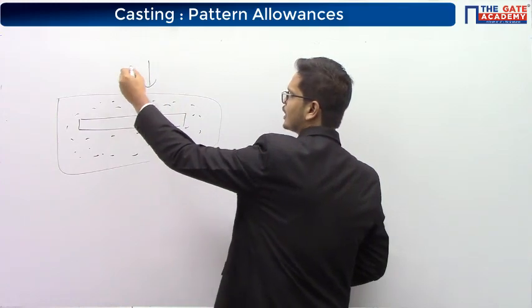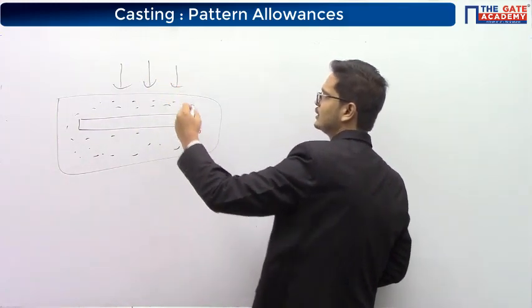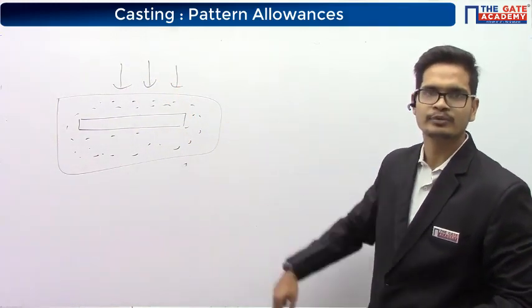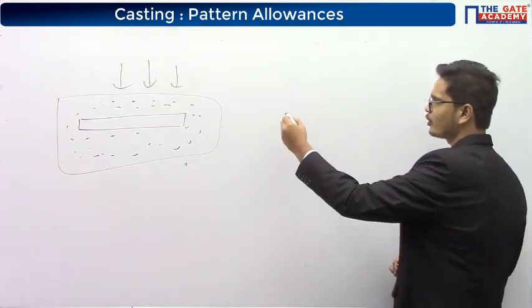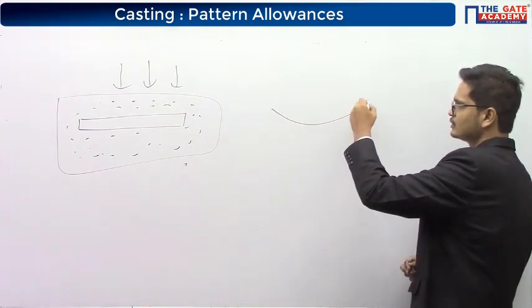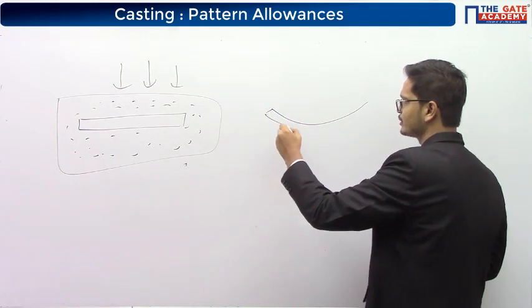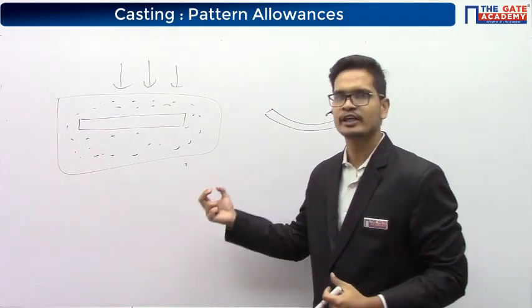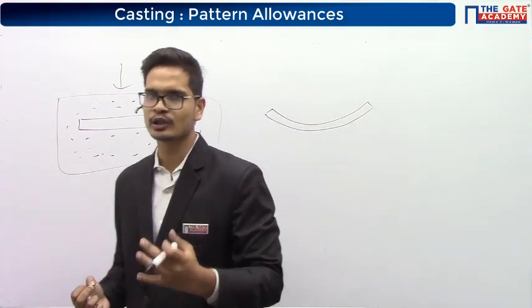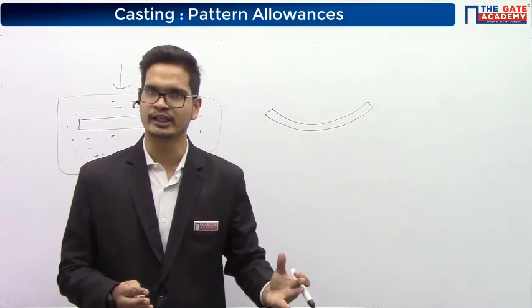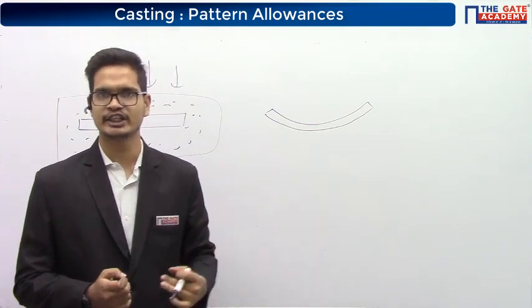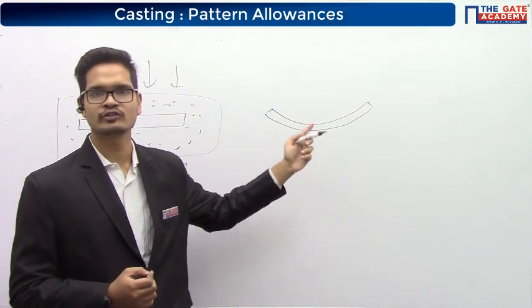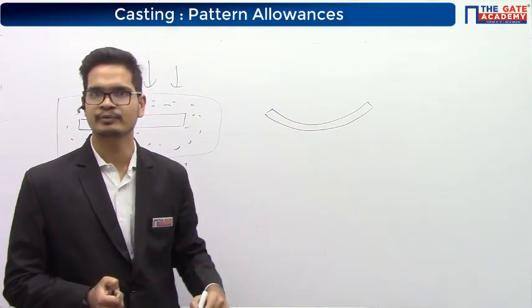So for that you will have to break the mold. Let's suppose you are applying load from the top, and because of that it is becoming something like this shape. What has happened is, when the metal has just solidified, it is very, very weak. Its shape can easily change. Hence, even because of small forces its shape can change.